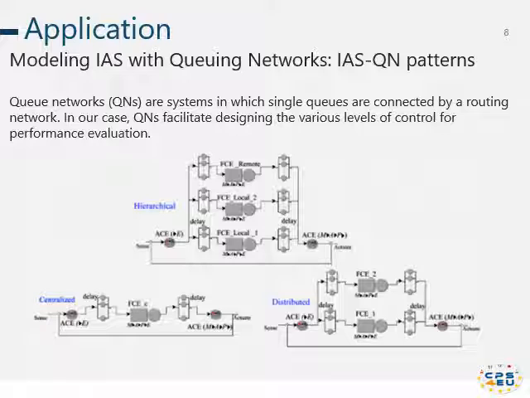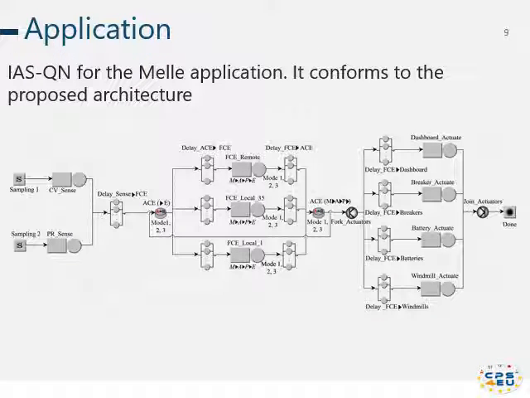The computation and sense data is performed by the functional control element. Here it is shown as FCE, while the composition of FCE is set by autonomy control elements shown as ACE. They both use make-k logic. I explained what each component of queuing networks means in the case study queuing network that you can see here. So here you see environmental data are sampled by sampling nodes that are in charge of specifying the sampling